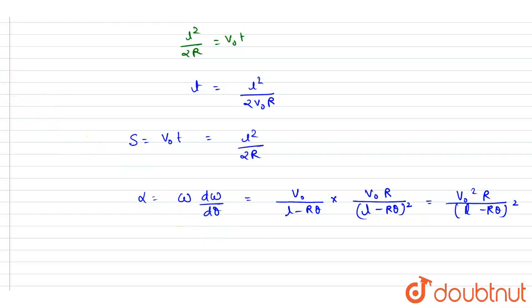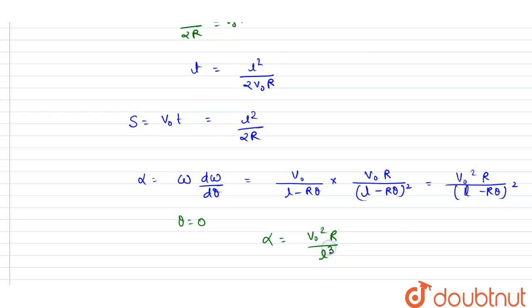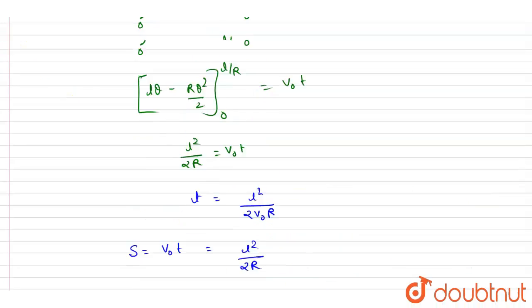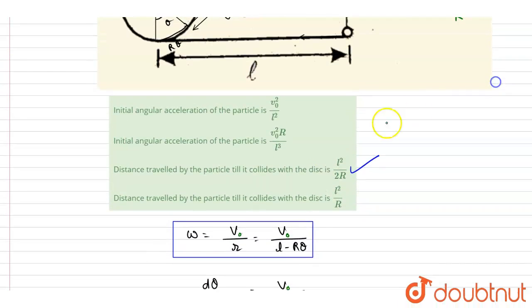So just put the value of theta equal to 0, at t equal to 0, and you'll get the alpha. If you put theta as 0, you'll get v0 square r by L cube. So this will be the alpha. Now you can check the options: v0 square r by L cube. So B and C are correct.